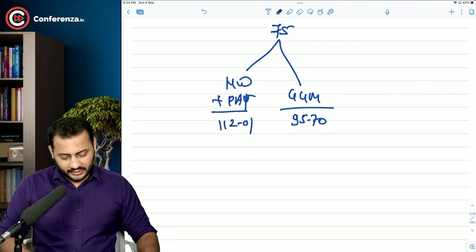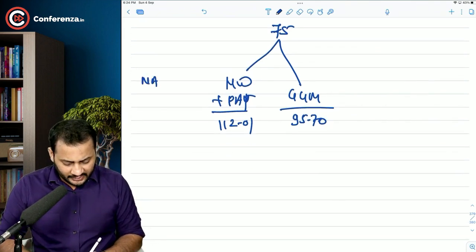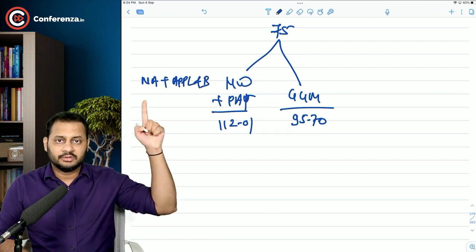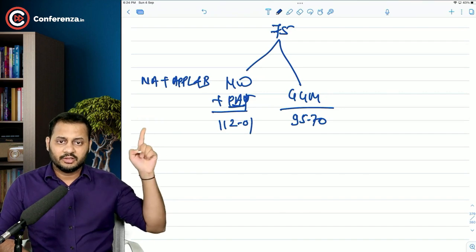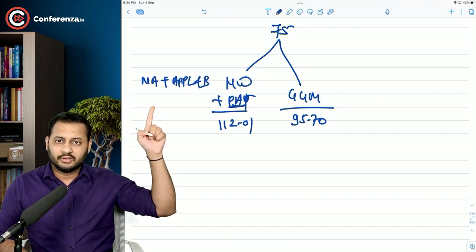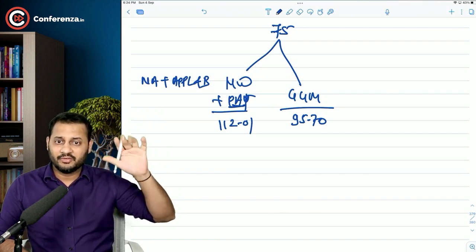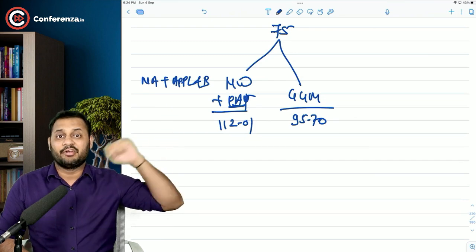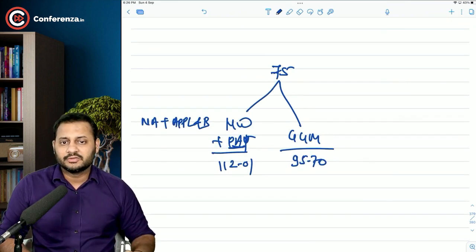So net worth was nothing but net assets plus appreciation in land and building, because that was the only change. And profit after tax was the current profit into the future value factor for 5 years, divided by 5 to make it average profit. That's it. This is what we did.